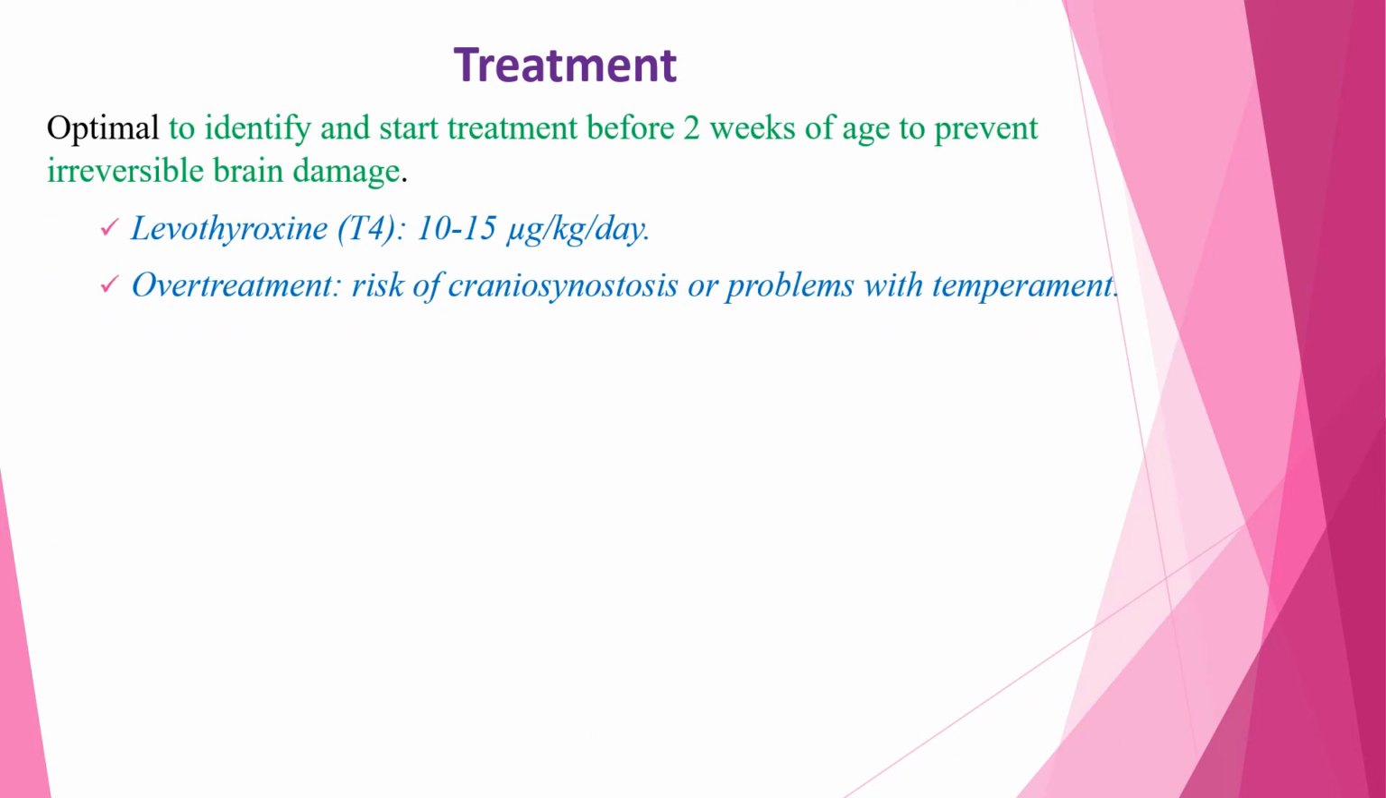Regarding the treatment of congenital hypothyroidism, it is optimal to identify and start treatment before 2 weeks of age to prevent irreversible brain damage, with levothyroxine or T4, 10 to 50 microgram per kg per day. Overtreatment with levothyroxine causes risk of craniosynostosis or problems with temperament. This T4 is converted to T3 at the periphery, and it is used for the whole activity of the thyroid hormone.